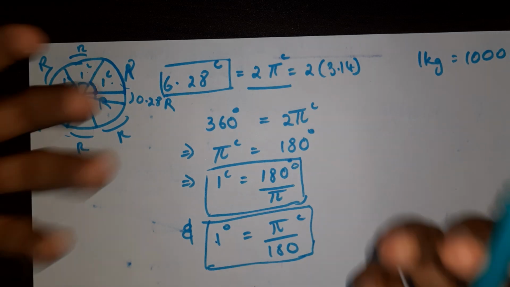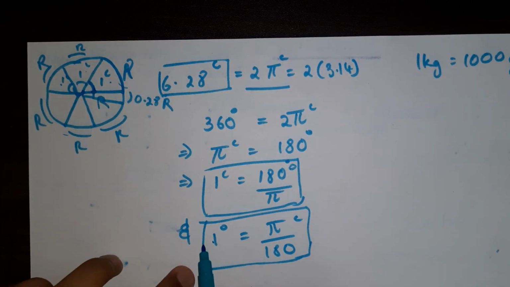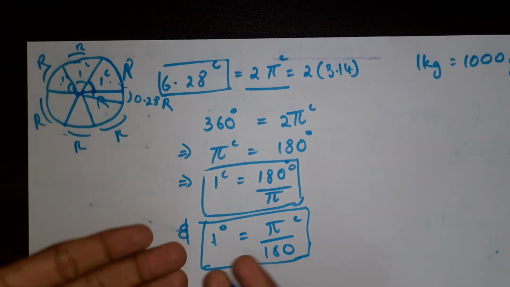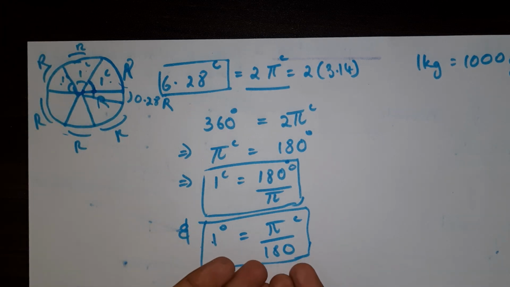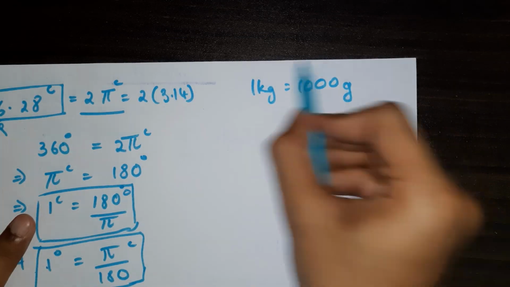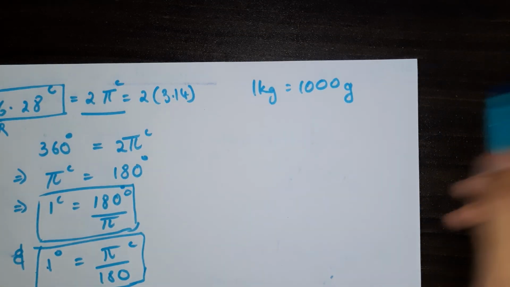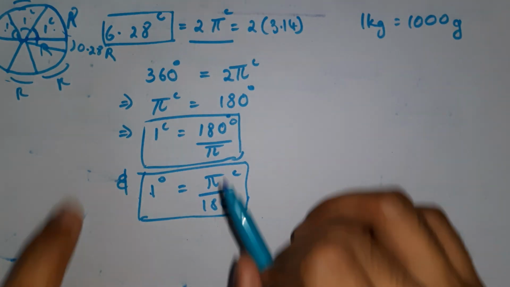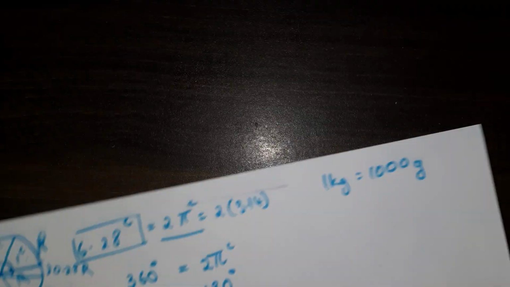So if we have any degree, let's say 36 degrees, then just multiply 36 on both sides, and you will find that 36 degrees is equal to 36 pi by 180 radians, right? That is how you interconvert. Just like we need to interconvert between kg and grams, this is what we need to interconvert between degree and radian.